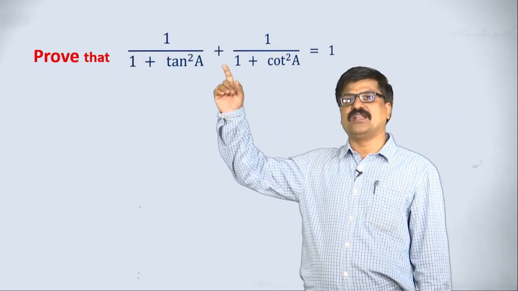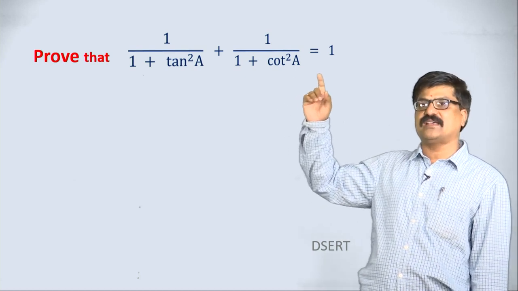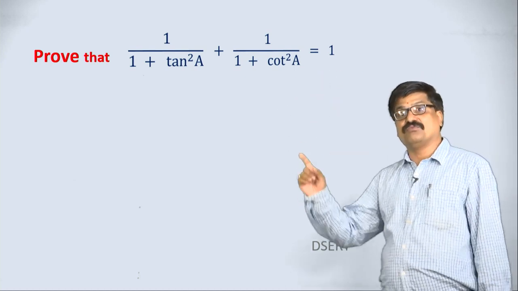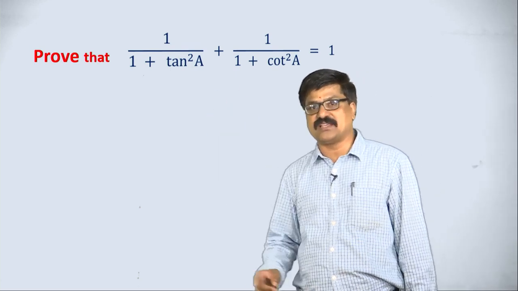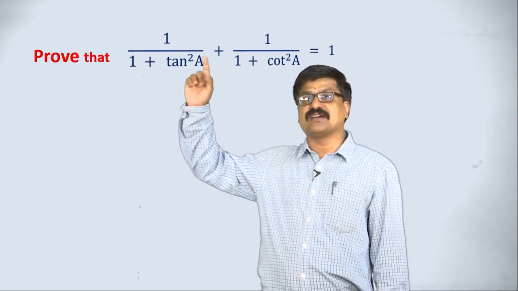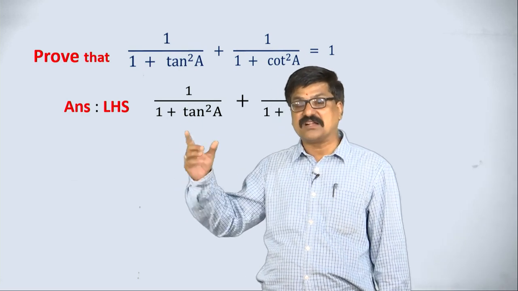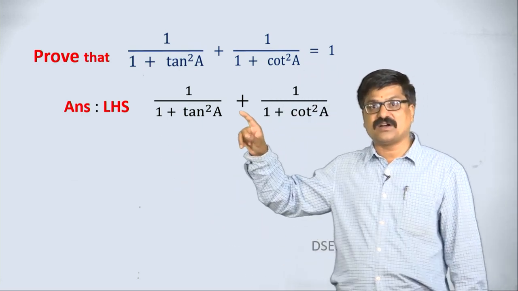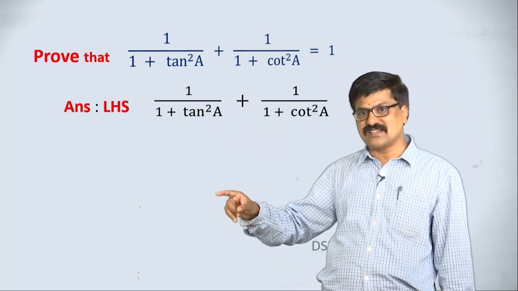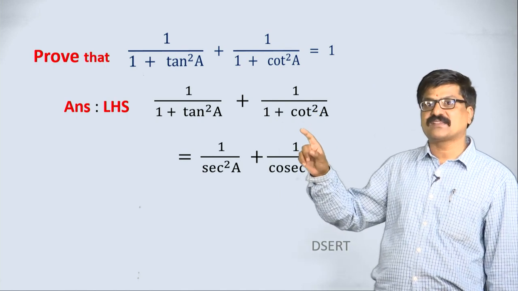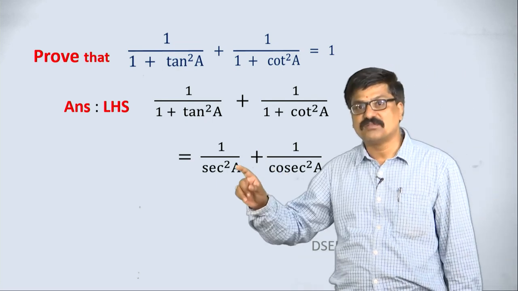Prove that 1 by 1 plus tan squared A plus 1 by 1 plus cot squared A is equal to 1. When we are proving any problem based on trigonometry, most of the time we consider the LHS, right, LHS. What is 1 plus tan squared? Apply the identity directly for the denominator here. 1 plus tan squared is secant squared, so it is 1 by secant squared, and 1 plus cot squared becomes cosec squared, correct?